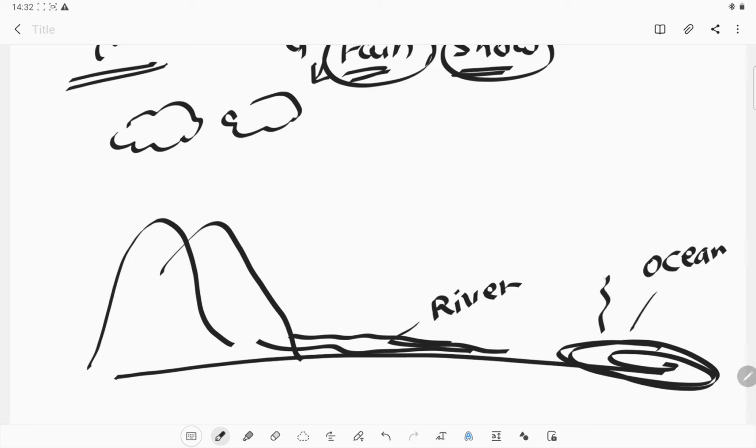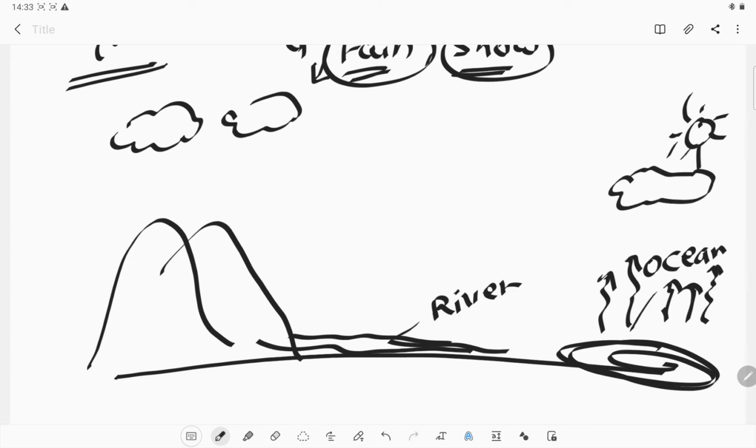The water will evaporate from the oceans because of the heat of the sun. This is the sun, and because of that heat the water will convert into vapors, and those vapors will form some clouds. This is the cloud. Now what happened? These clouds will go to the mountain region, and here it starts raining.